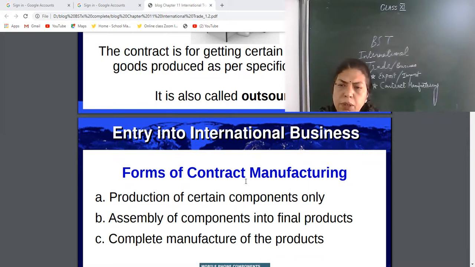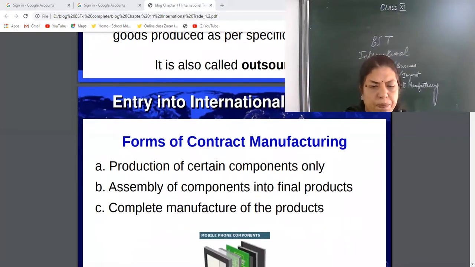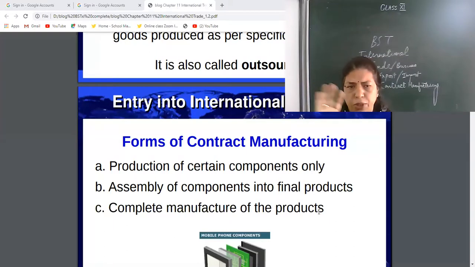In chapter 1 I gave you the types of industry. In that, the assembling industry was there. Assembling means various different products combined to make a new product. Third, complete manufacture of the product. Complete means the final product. One by one, I will discuss it.